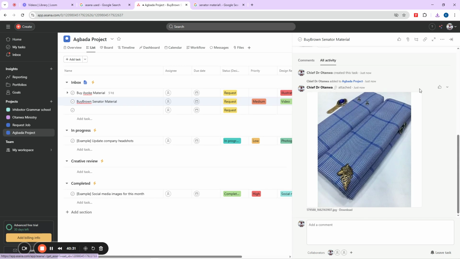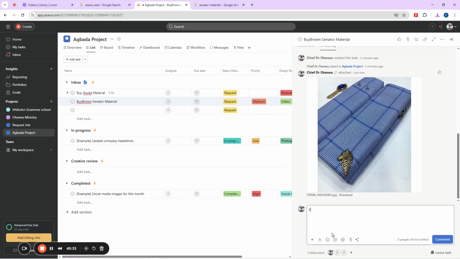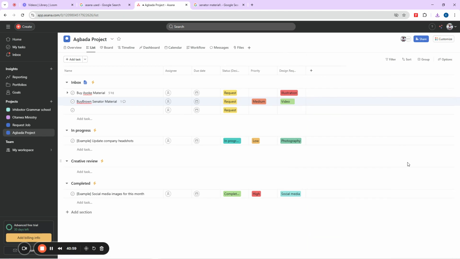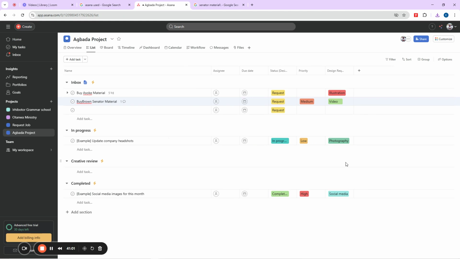So I will say, please refer to the image attached and ensure the quality and color is the same. Okay, so this is you telling the person that will handle this task to make sure that the material looks like this, and that the quality and thickness are the same.